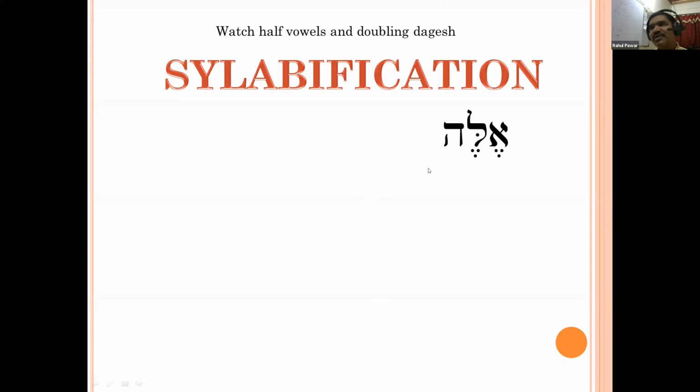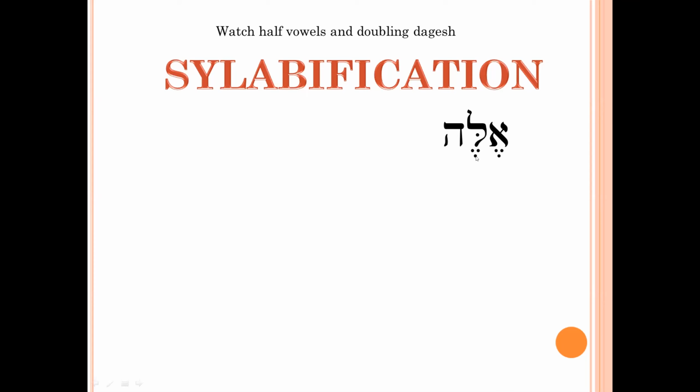Okay. So start at the end of the word. Hey is the end of this word ille. Is the hey having any vowels under it? No. Now the vowels you have to count. Under lamed is segol. Then under aleph is also segol. Can you see?